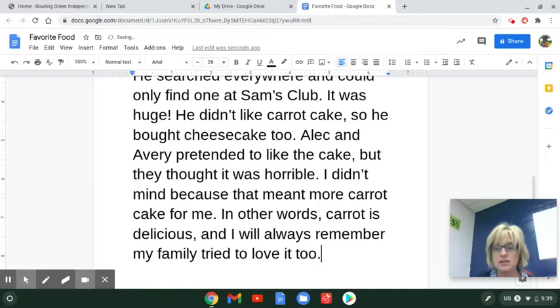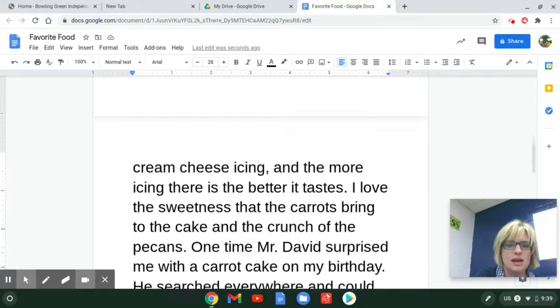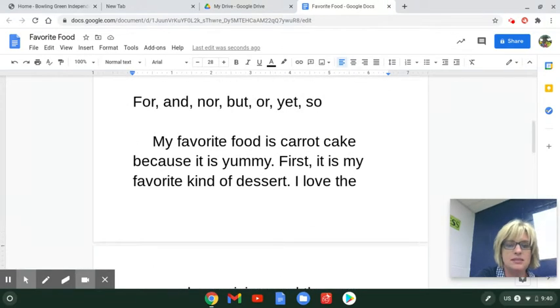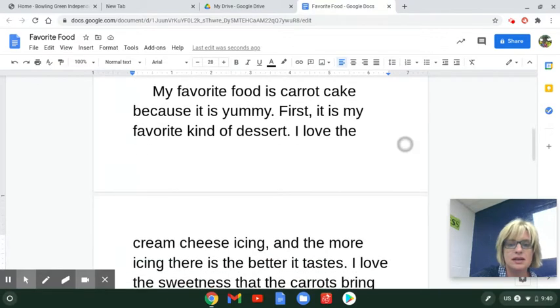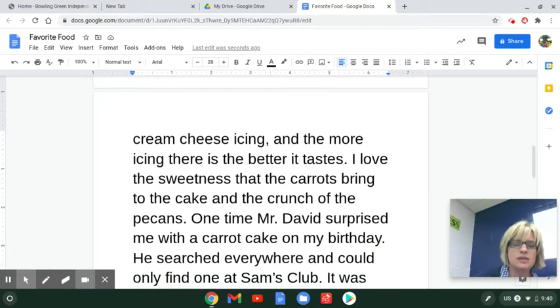Now here's the secret before you ever turn in your writing: you always read over it one more time because it never sounds like what you think it does. So I'm going to go back up to the top and read it. So I have my C. My favorite food is carrot cake because it is yummy. First, it's my favorite kind of dessert. I love the cream cheese icing. I've got a compound sentence, and the more icing there is, the better it tastes. I love the sweetness that the carrots bring to the cake and the crunch of the pecans.